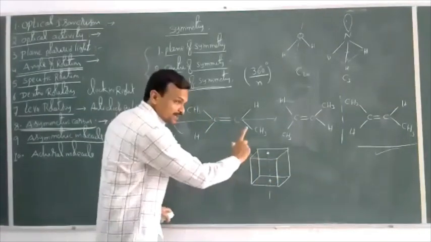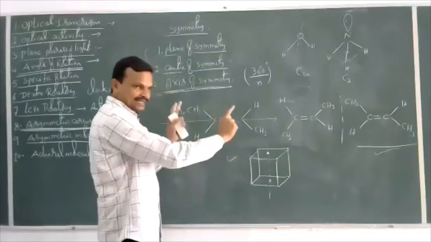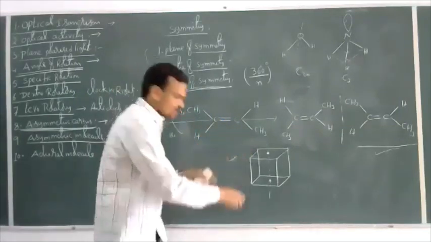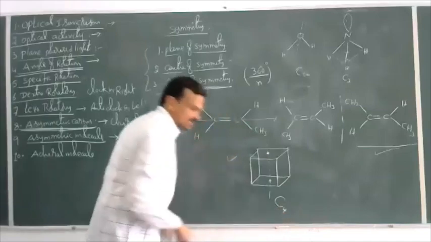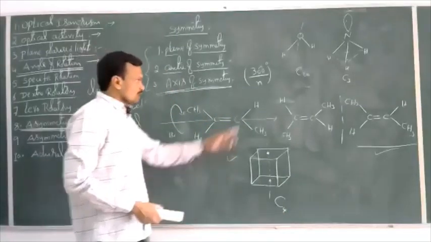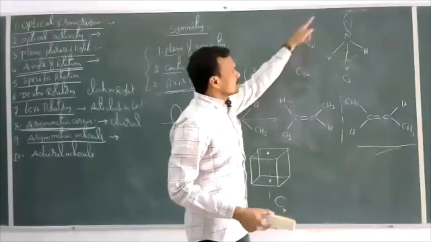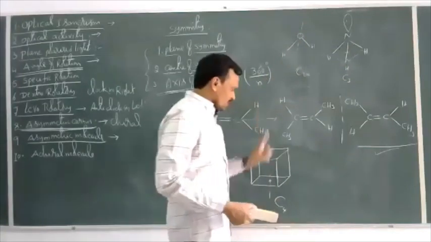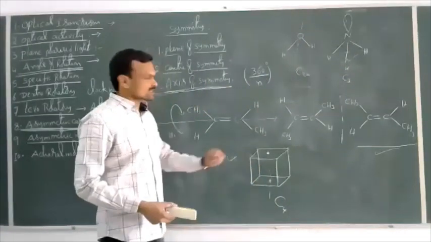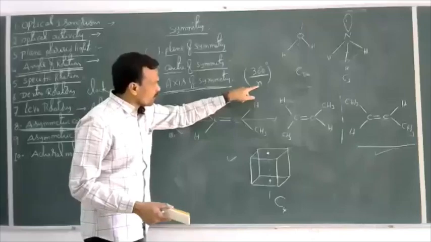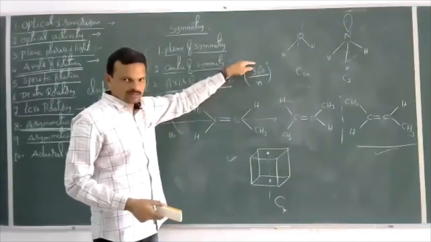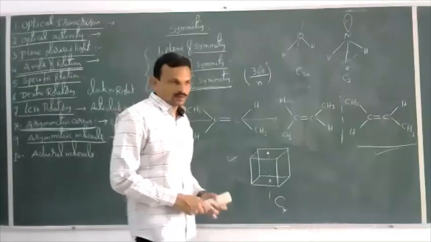Now, with respect to this axis, if rotated by 90 degrees, we can get the same structure. This is a C4 axis of symmetry. Here by rotating 180, here by rotating 120, here by rotating 90 degrees, we got the same structures. Here if we take 360 by 4, that is 90 degrees. So this is a C4 axis of symmetry.